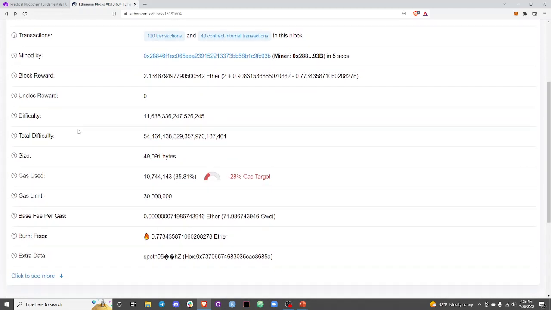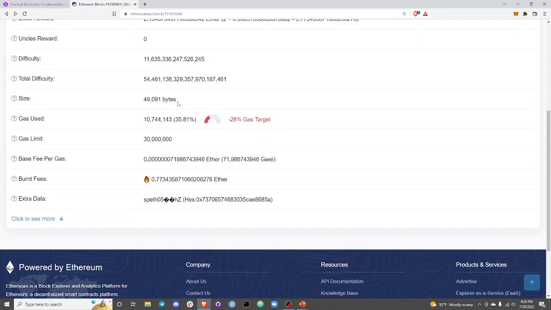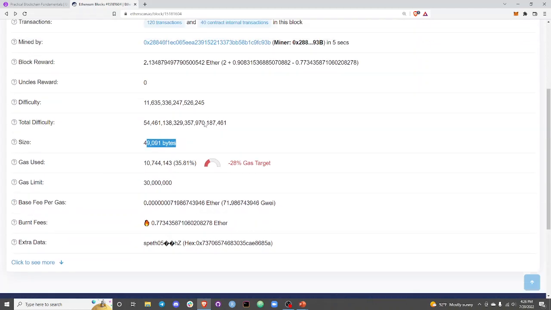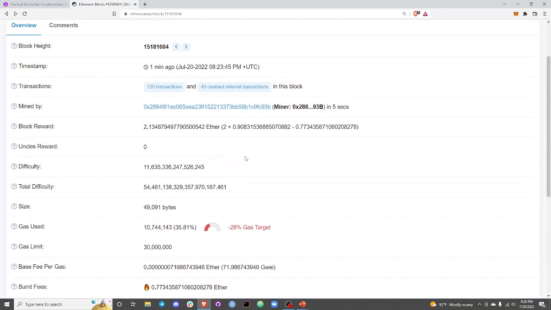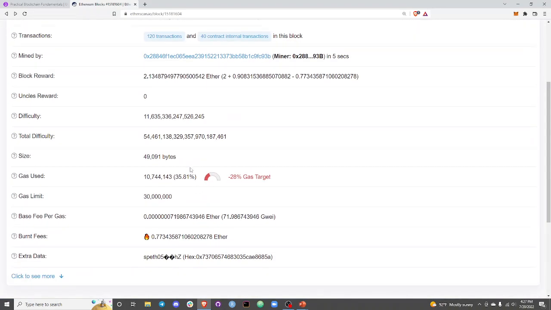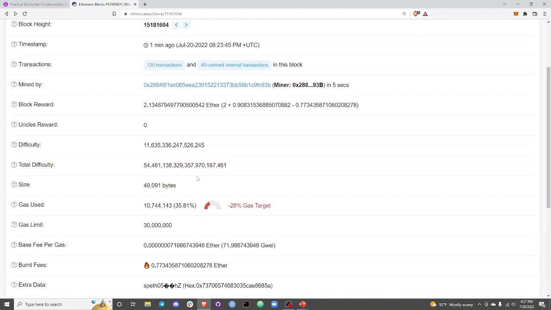We're not going to cover difficulty and total difficulty right now, but we will cover 2 other ones. So blocks have a certain size. And what that means is that the amount of transactions happening in them, to keep the records of the transactions, requires memory. Megabytes, kilobytes, you know what those are. You've seen some tweets on this maybe from Elon Musk and others about just increase the block size and it's super easy. You can have as much block space as you want. Block space isn't constrained by anything.